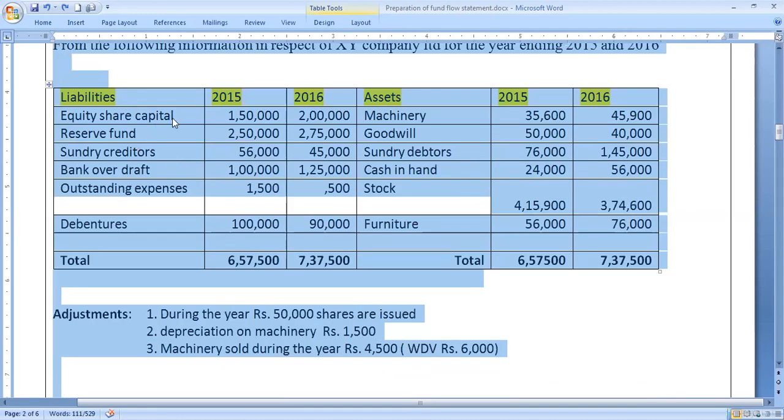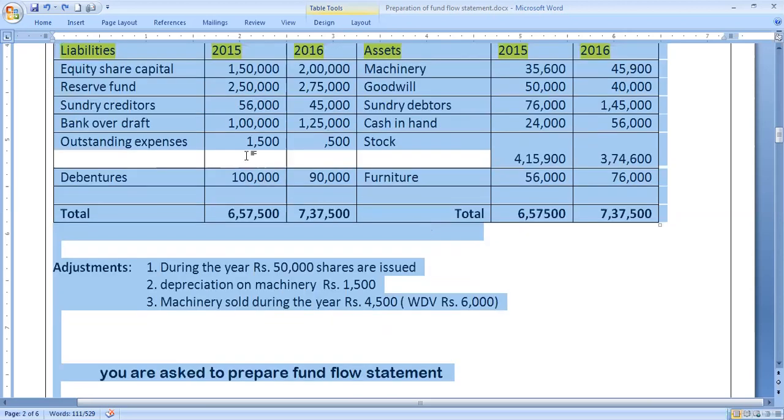If you glance at the balance sheet, asset side and liabilities, you can find items like equity share capital, reserve fund, creditors, and various other current liabilities, debentures, machinery, goodwill, with figures recorded 35,600, 45,900, and furniture. Likewise, all assets and liabilities are clubbed together, and the balance sheet is supplied for the period from 2015 to 2016.